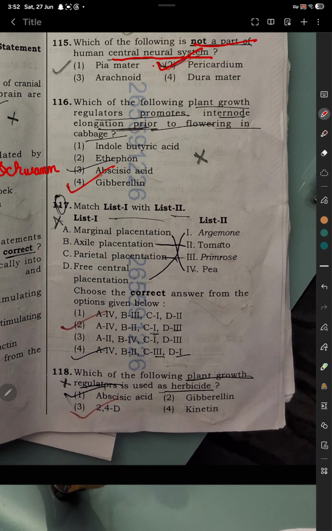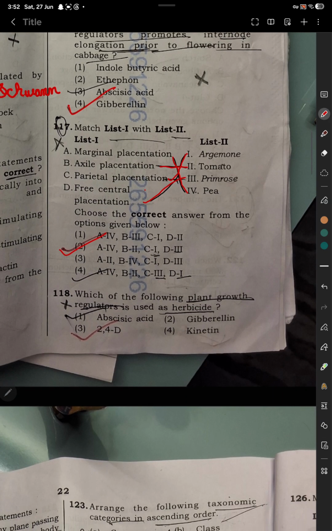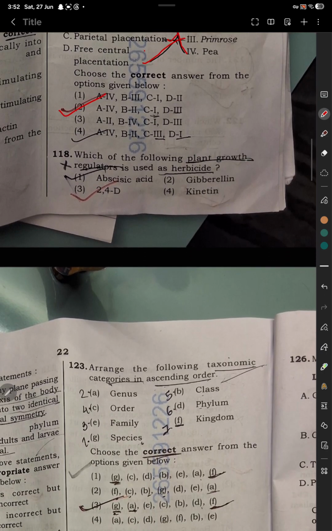Question number 117. Match the following. So option number 2 is correct: A4, B2, C1 and D3. Question 118. Which of the following plant growth regulators is used as herbicide? So option number 3.